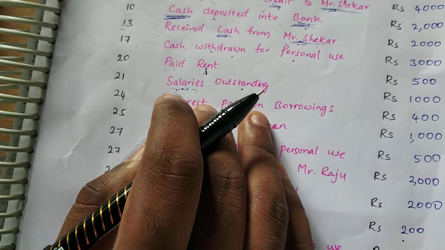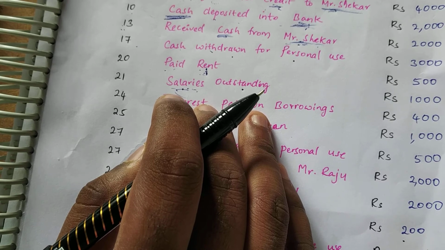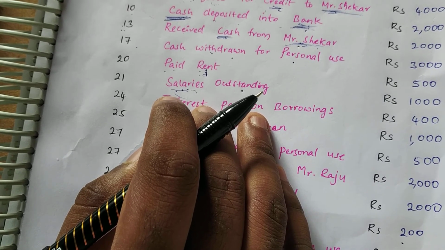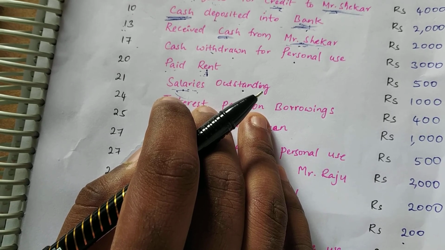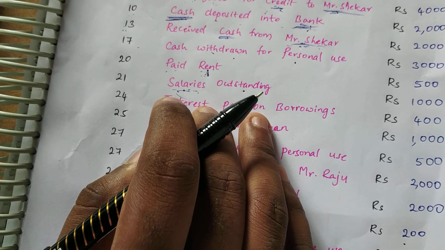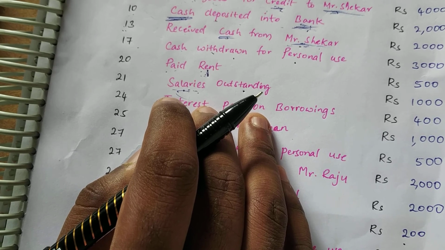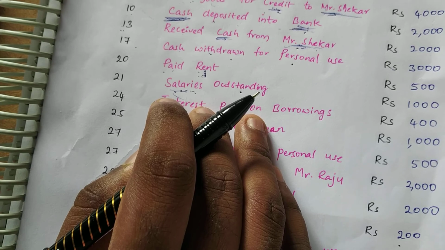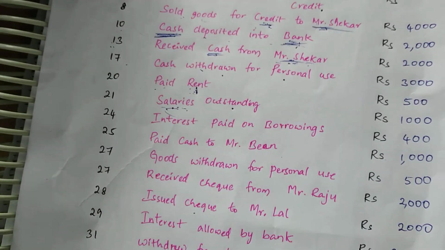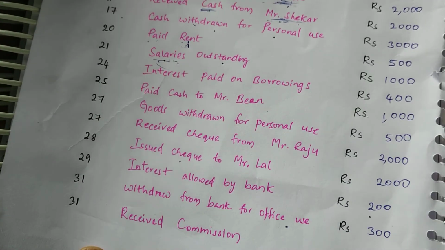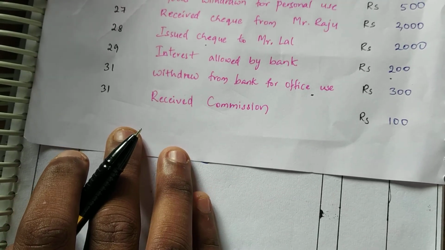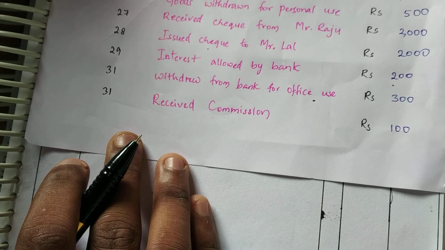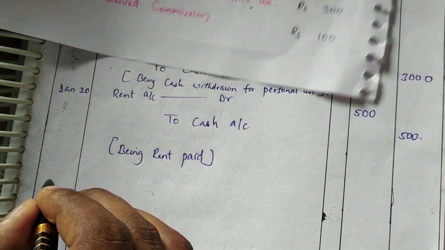So the salaries not paid that are related to the current period are called outstanding salaries. It is an obligation of the owner to pay the salaries. Since it is a personal account, as per the rule, debit the receiver and credit the giver. We have to credit because he has to give it. So now the journal entry is